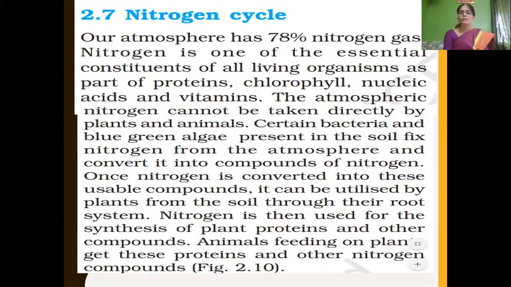And nitrogen is then used by the plants for the synthesis of plant proteins and other compounds. Once plants produce plant proteins and store them, these are eaten by animals. So the animals feeding on those plants also get these proteins and other nitrogen compounds. So in this way, plants and animals get the atmospheric nitrogen with the help of Rhizobium bacteria and blue-green algae.